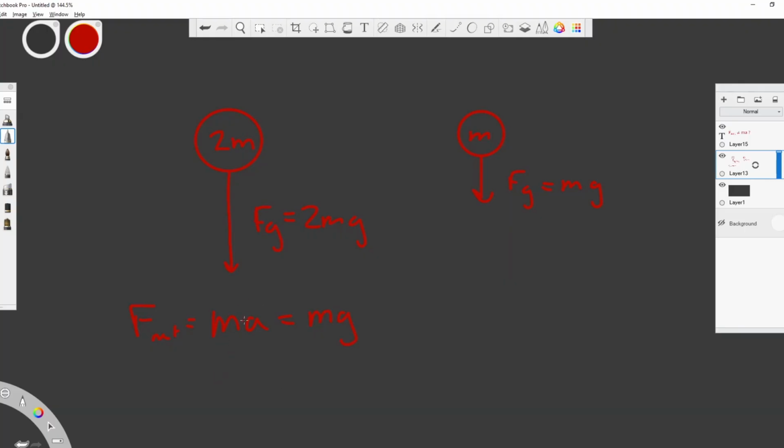For the first equation, the m is 2m, so 2ma should equal 2mg. As we see, the 2m's cancel out, and the acceleration is simply gravity. For the mass of 1m, F net equals 1ma, which is equal to 1mg. The masses once again cancel, and acceleration should just equal g.